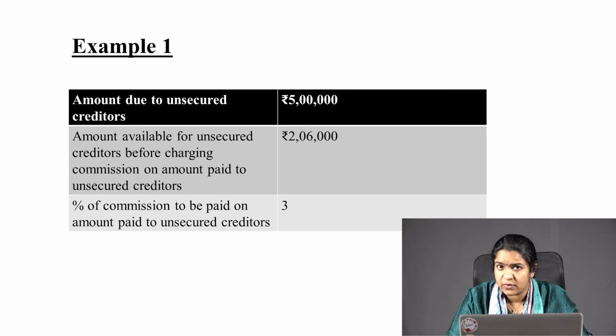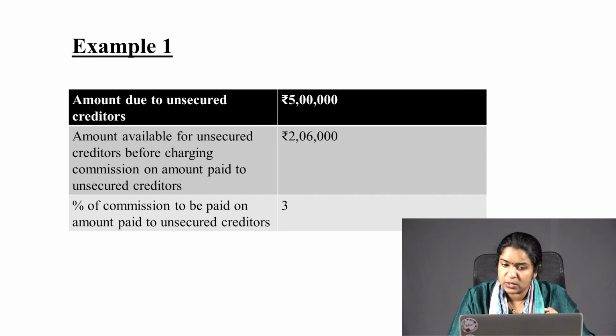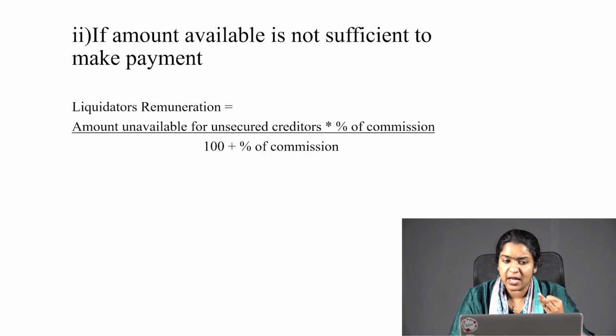This is a situation where you have to actually pay 5 lakh, but you have only 2,06,000, and the percentage of commission is 3%. So, from this scenario, it is very clear that here the amount of cash is not sufficient. How did you understand that? Because the total amount due is 5 lakh, but you have only 2,06,000 in hand, which means we have to apply the formula of the second scenario.